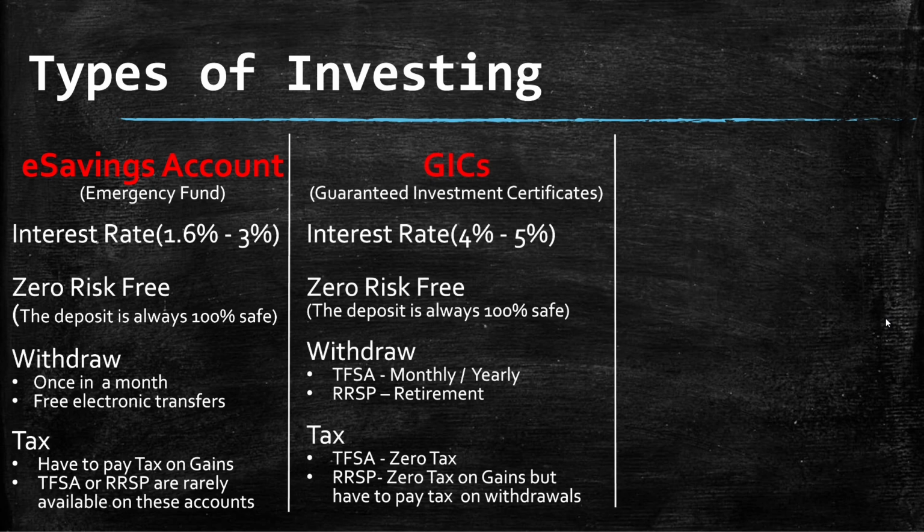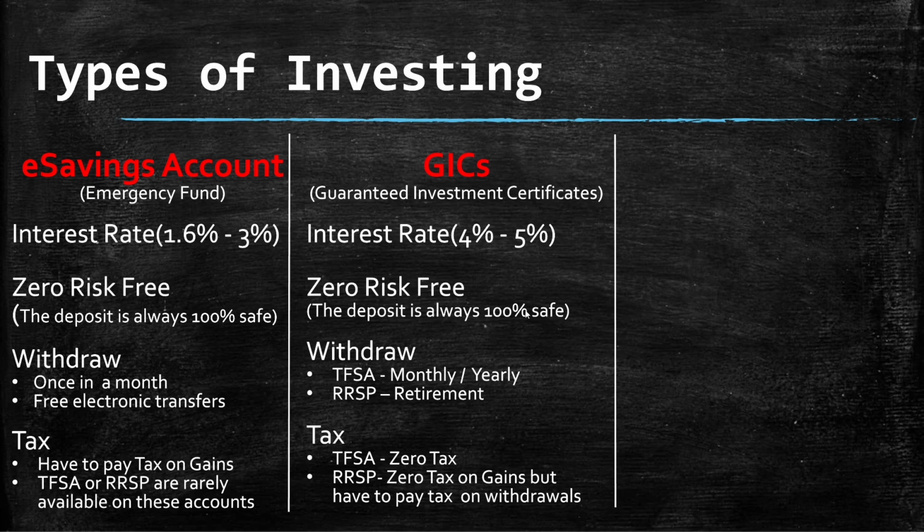GICs, Guaranteed Investment Certificates. Let me explain GICs in the simplest form. Basically, you can invest money in the bank with guaranteed interest. Whether the stock market crashes or whatever happens, you will get the fixed interest rate. Not only will you get a fixed interest rate, but it's also zero risk, like a savings account. Now you must be thinking, if a GIC gives us more interest than a savings account and is also zero risk, then why shouldn't we invest our whole money in GICs?